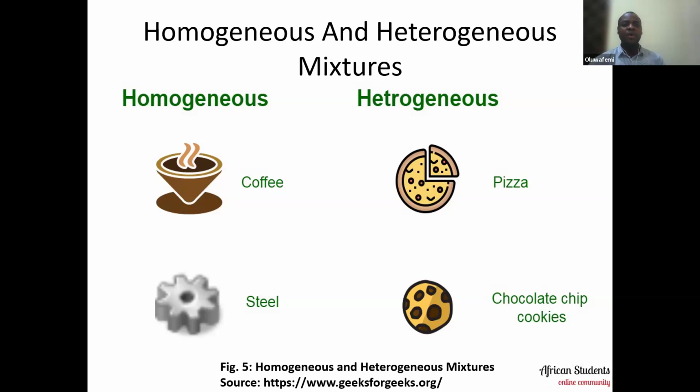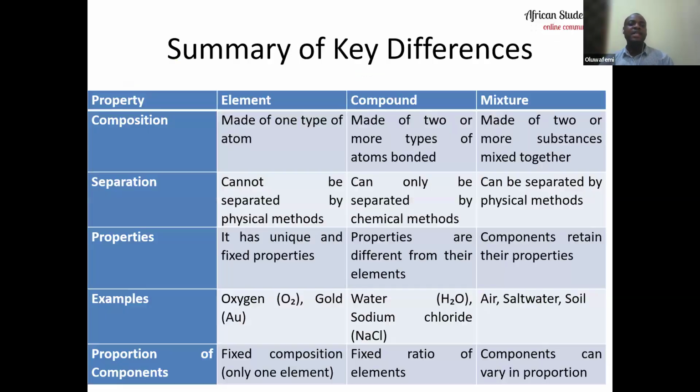So please come up with other examples of heterogeneous and homogeneous mixtures, and put them in the comment section, and I will look at them and review them accordingly. So having said this, now let's summarize between elements, compounds, and mixtures.